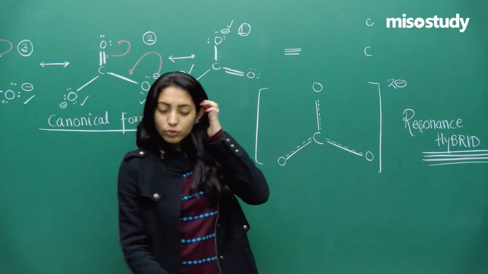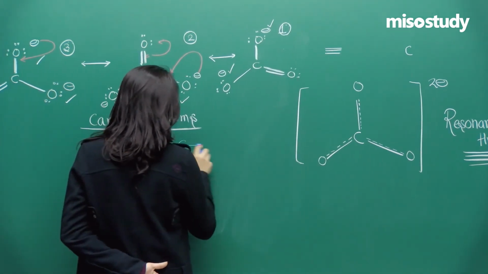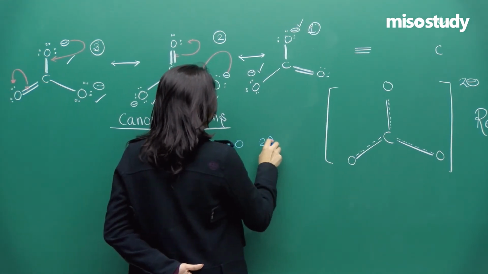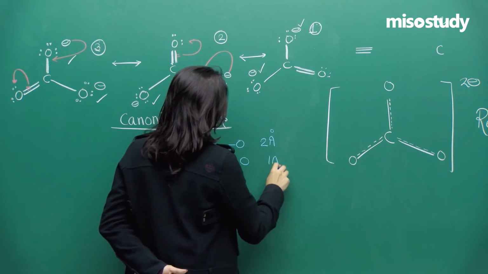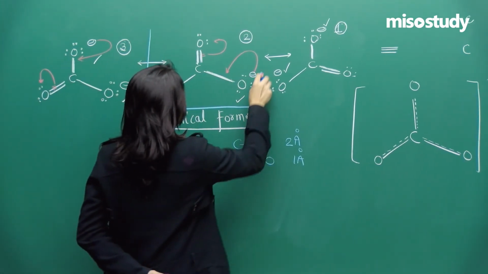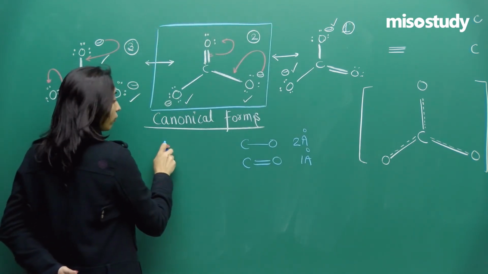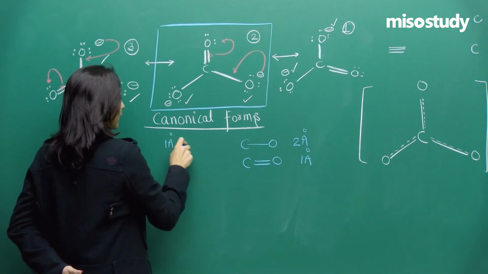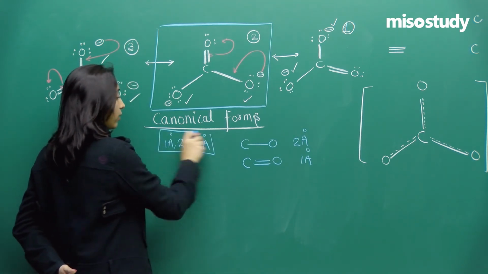Okay, so this is what I was saying, right, that if C single bond O is, let's say, 2 angstrom and C double bond O is, let's say, 1 angstrom, then if this is the correct structure, I'll be getting one bond of 1 angstrom and 2 bonds each of 2 angstrom, right?